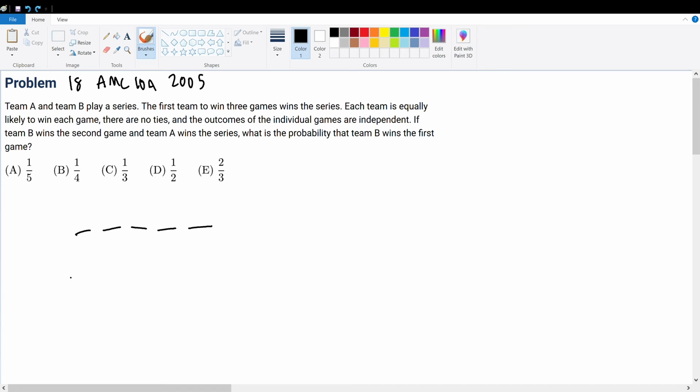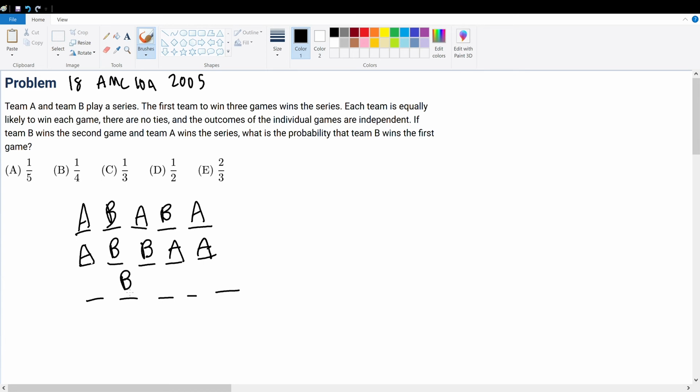If Team B wins the second game and Team A wins the series, so if Team B wins the second game, then A must win all other games. A can win this one, and this one, and B can win the fourth game. But we can also say, instead of this, A wins the first one, B wins the third one, and A wins the fourth, and A wins the fifth. Or we can have B wins the second, A wins the first, and we can have A winning the third, and A winning the fourth.